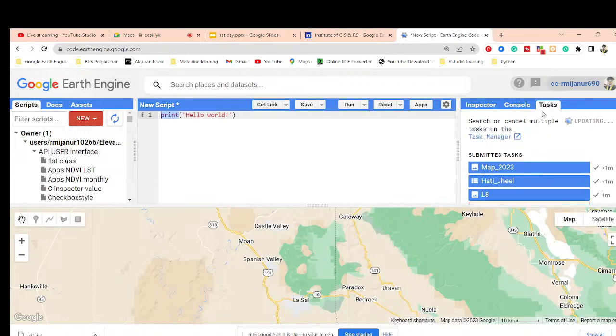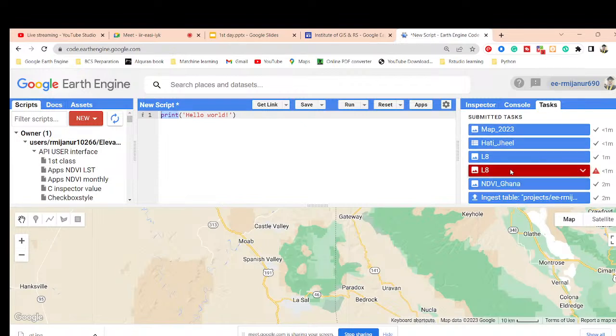Then the tasks tab. The tasks tab is mainly for long running tasks. It shows your progress. Suppose you want to export or import anything, it displays the progress of your result, and when it is completely finished, we get the result as a right sign in here, and we can also see how much time the export or import needed. So the tasks tab is mainly for long running tasks, and it shows the progress of your exporting or importing.